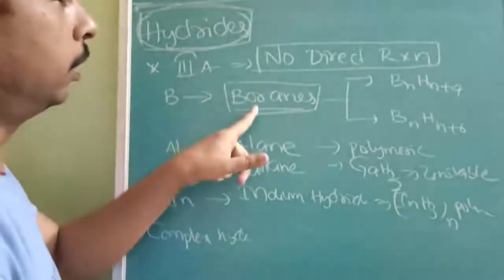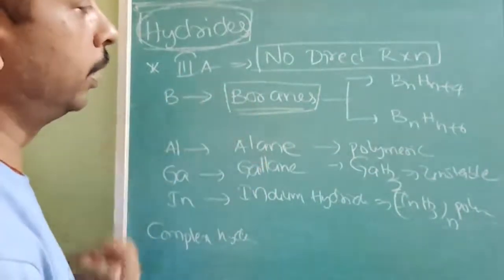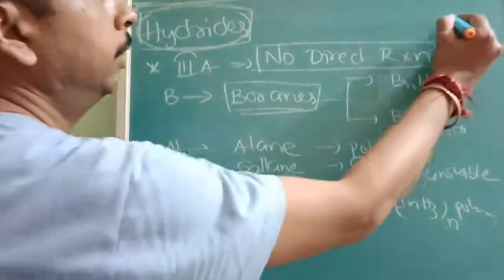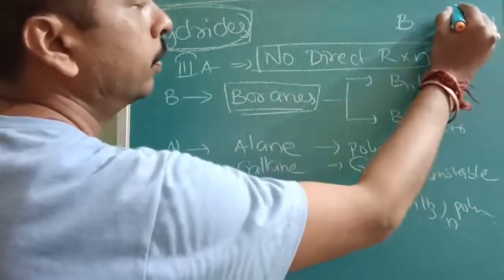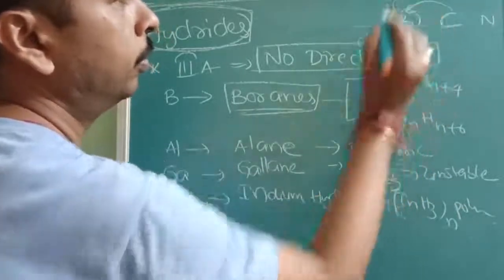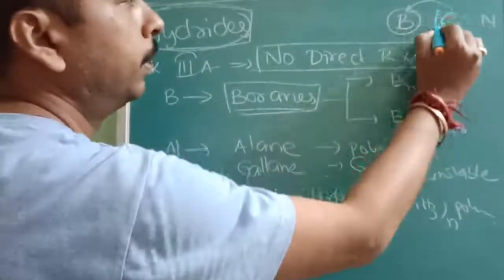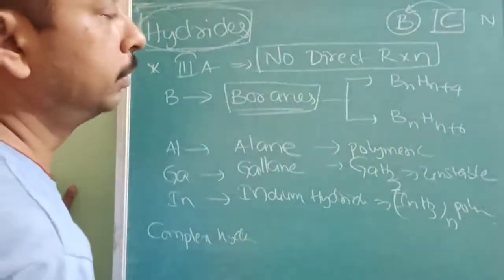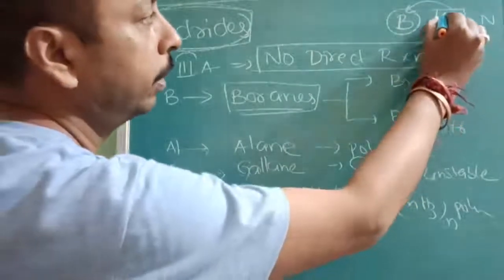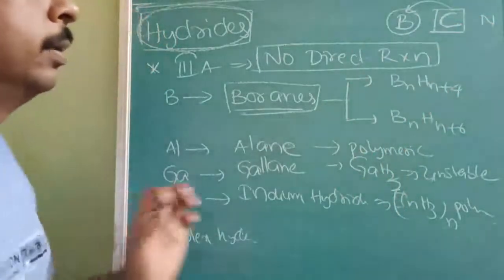Simple hydrides of boron are called boranes. See here, carbon, boron and nitrogen. Carbon is just before boron, so the properties of boron are somewhat adopted from carbon.